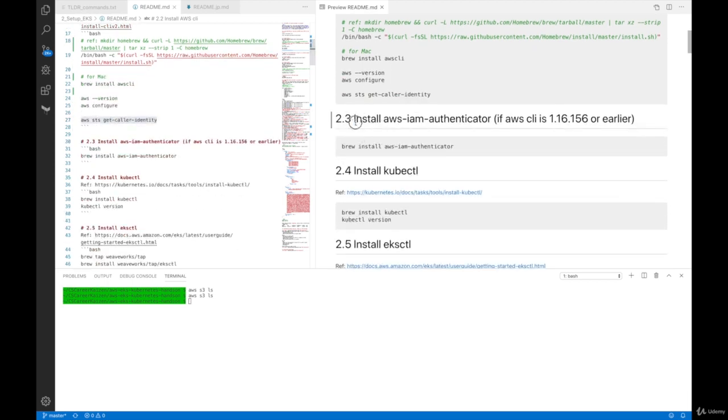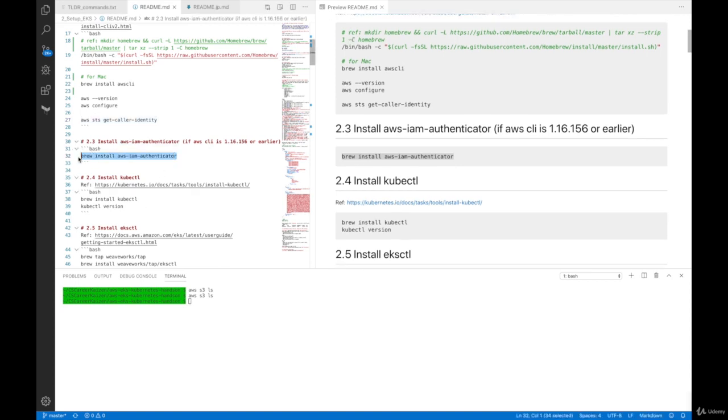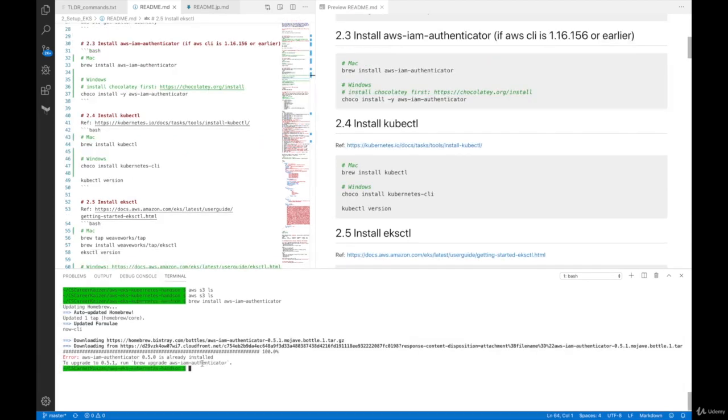Next section, we are going to install AWS IAM Authenticator. This is going to be as easy as brew install aws-iam-authenticator if you're using Mac. If you're using Windows, then you're going to use another command. Alright, so AWS IAM Authenticator is installed. If you're using Windows, you're going to use Chocolatey. This is the easiest option. So make sure you install Chocolatey first by following this link. And after that, just execute choco install -y aws-iam-authenticator. So now AWS IAM Authenticator is installed.